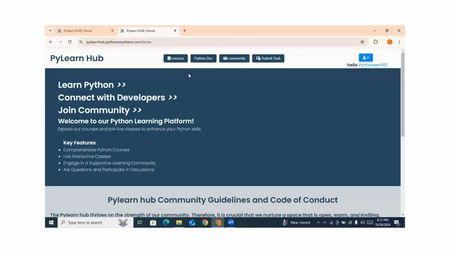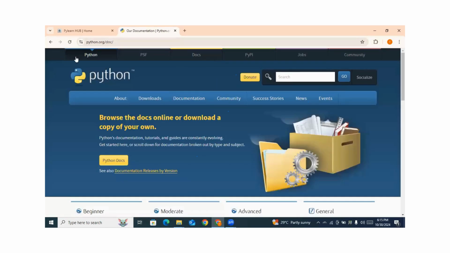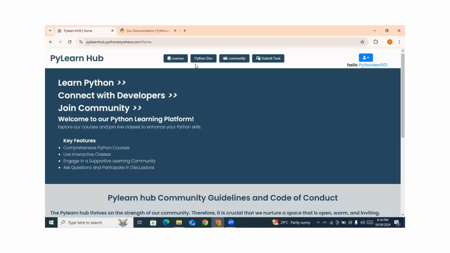And we also have the link to download Python from the official website for installing Python. The python.org is embedded in our website. You can download Python. If you already have Python installed, you don't need to download, but you can update your Python.